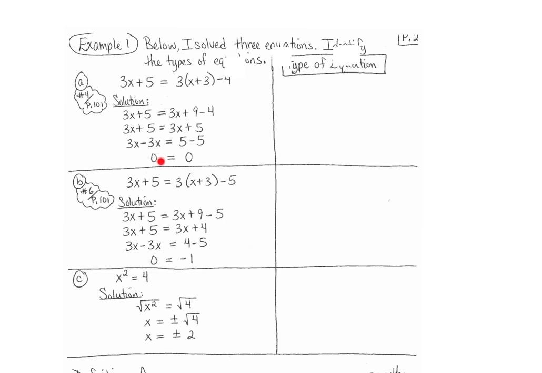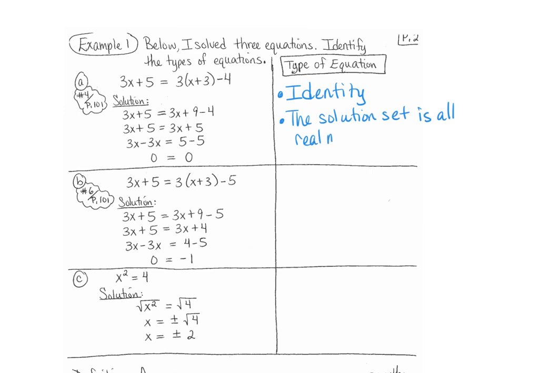Now, whenever we go through and we solve the equations, we end up with 0 equals 0. Well, that's a true statement, which means the type of equation this is, is an identity. This is an identity, which means any real number will work. So the solution set is all real numbers, which is denoted as this script R, or bolded R.